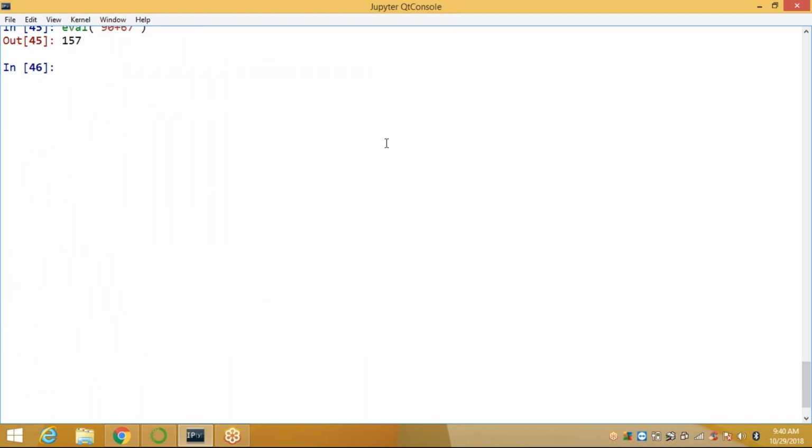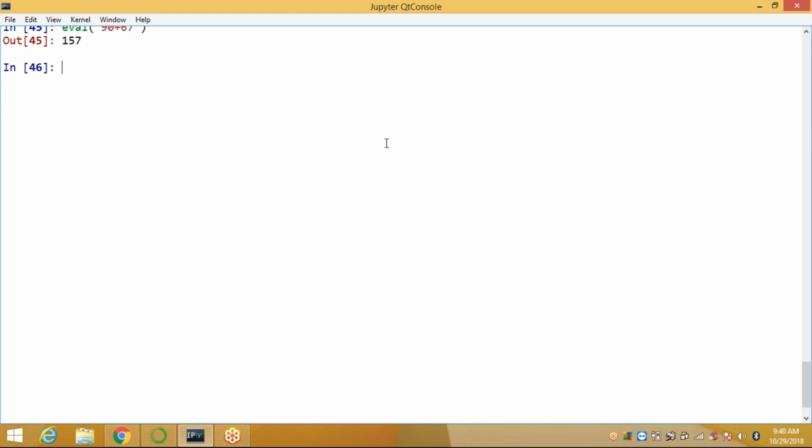Python import. So when our program grows bigger, it is a good idea to break it into different modules. A module is a file containing the Python definitions and statements.